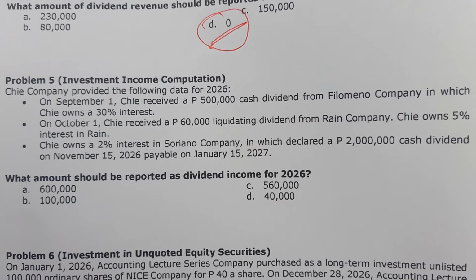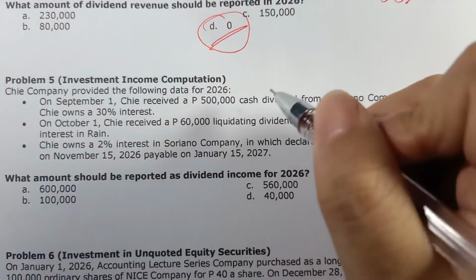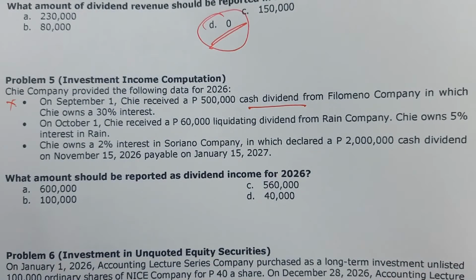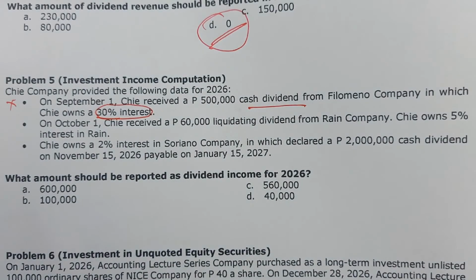First bullet, on September 1, Chi received a 500,000 cash dividend from Philomeno Company in which Chi owns a 30% interest. So here, kahit na cash dividends yan, gaya lang ng mga kanina, hindi pa rin ito considered as income. Why? Because 30% ang ating pagmamay-ari.